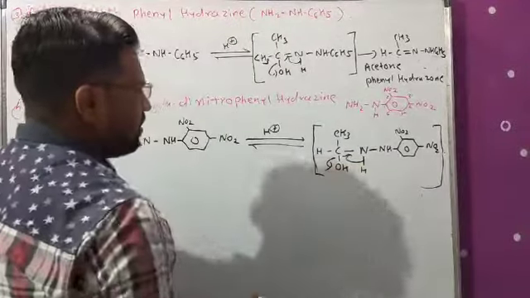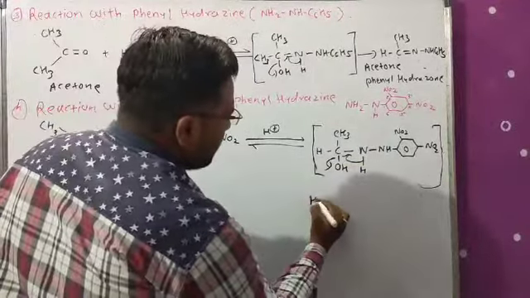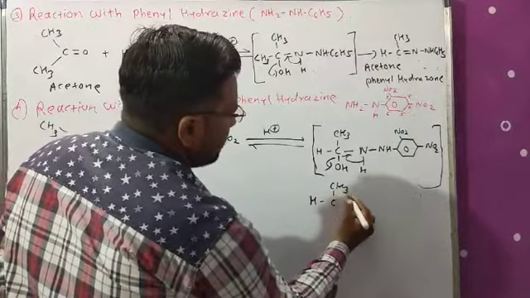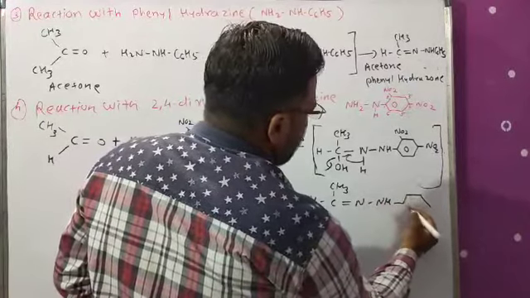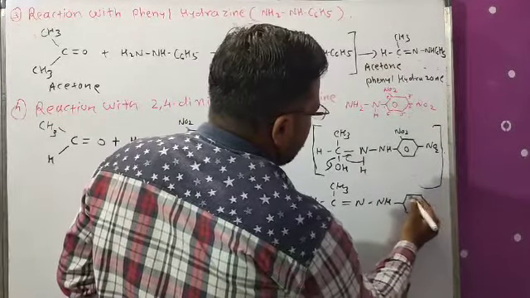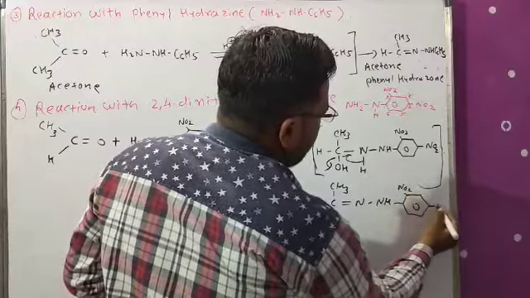And we get our target compound like this: HCCH3 double bond N, NH, benzene ring, NO2 and NO2.